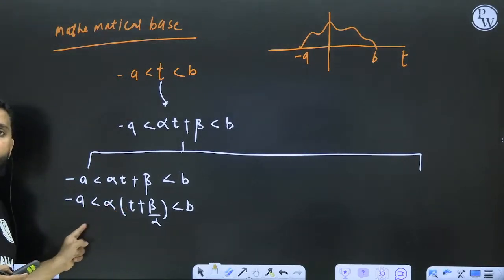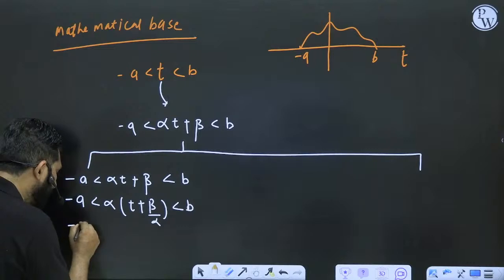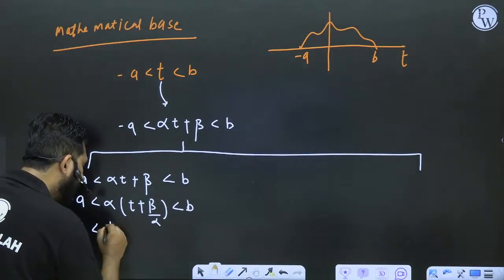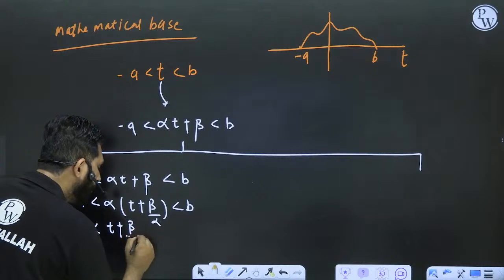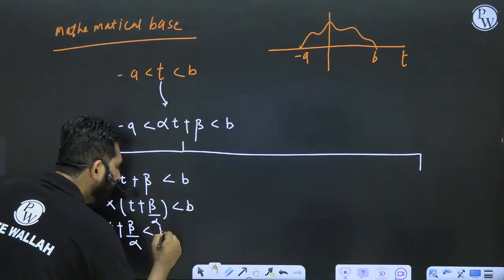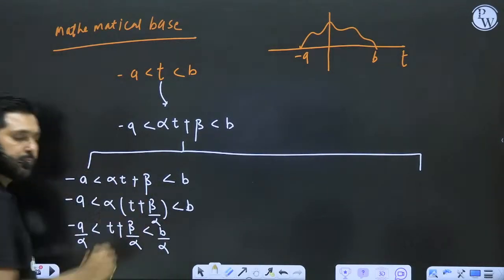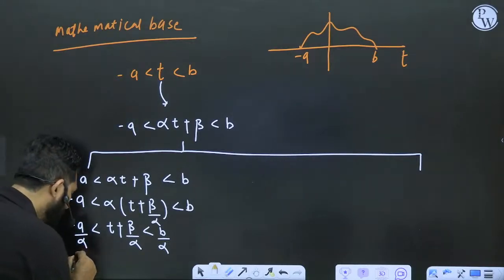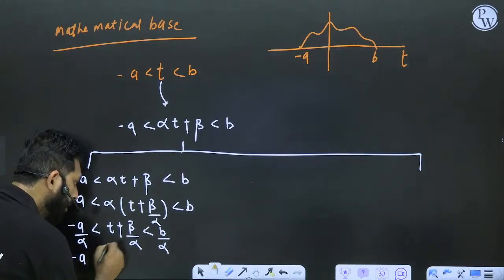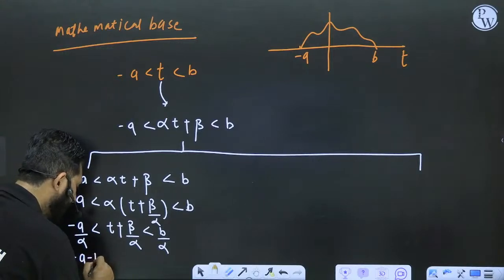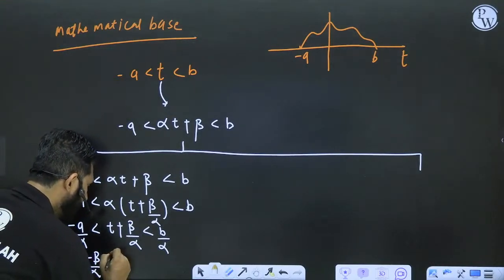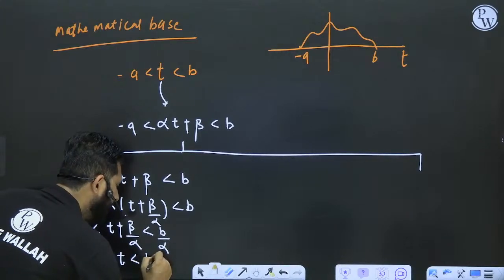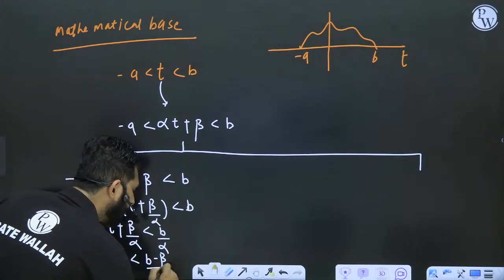Simply divide it by alpha both the side. This means that it becomes minus a by alpha less than or equal to t plus beta by alpha less than or equal to b by alpha. And when you solve for t, what do you get? You will get minus a by alpha minus beta by alpha less than or equal to t less than or equal to b by alpha minus beta by alpha.